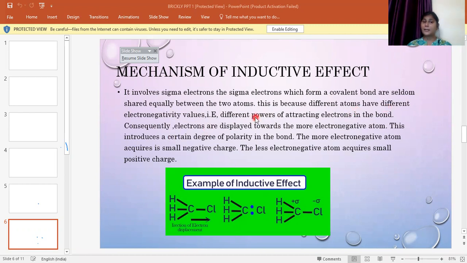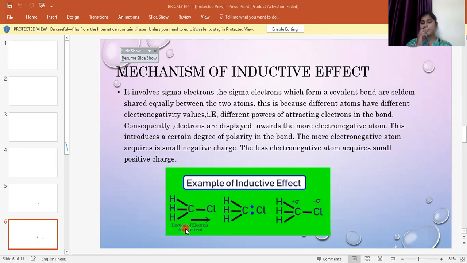Therefore, the inductive effect occurs only when there is a difference in the electronegativity and different powers of attracting the electrons in the bond. That is, electronegativity means different powers of attracting the electrons in a bond. Consequently, electrons are displaced towards the more electronegative atom. This introduces a certain degree of polarity in a bond. The more electronegative atom acquires a small negative charge. The less electronegative atom acquires a small positive charge.